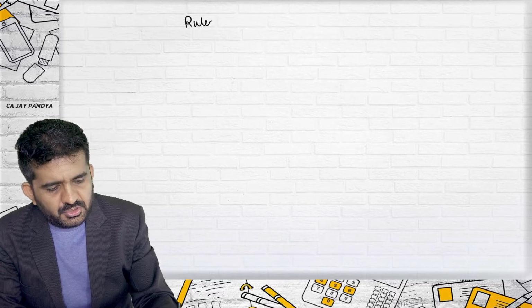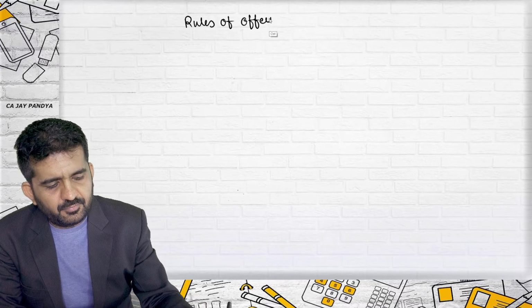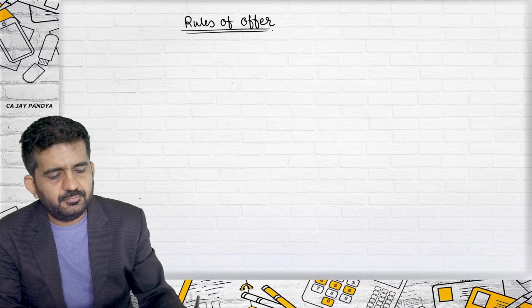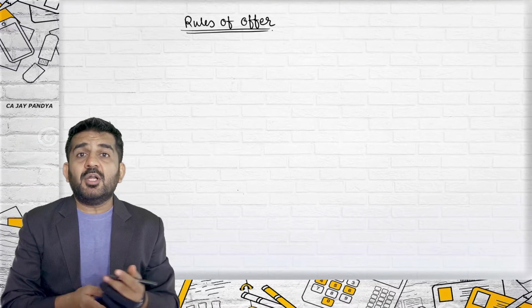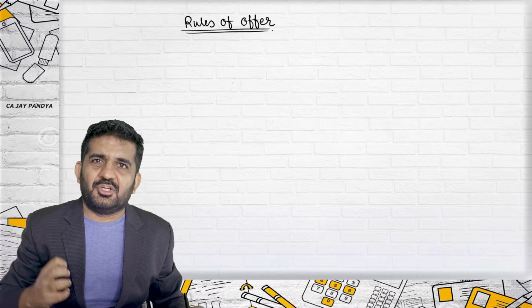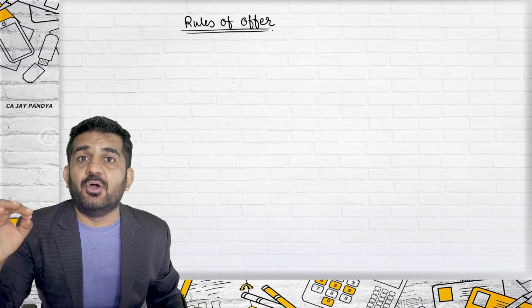We are in the topic of offer, and now we are understanding some rules of offer. So what is the meaning of rules of offer? Try to concentrate. We are just learning some of the important points to make a valid offer.